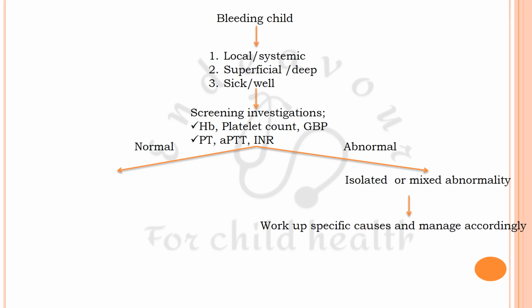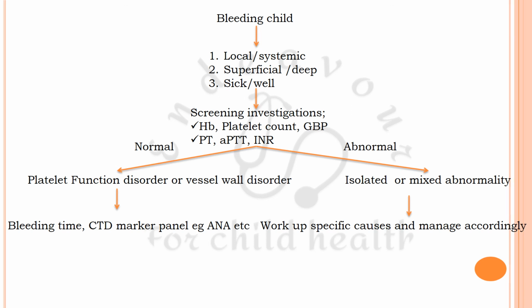Another possibility is that the results of all these tests are normal but the child is bleeding. You must then consider platelet function disorder or a vessel wall disorder. For this, you must first go for bleeding time. See, bleeding time is mainly because of superficial bleeding. So if the platelet number is adequate and there is no vessel wall disorder, then also if there is a function disorder, the bleeding time shall be prolonged.